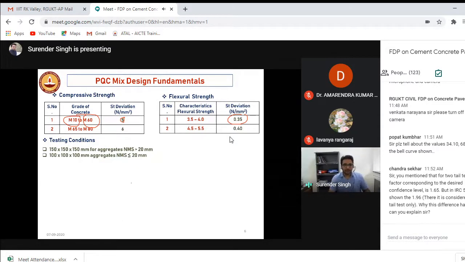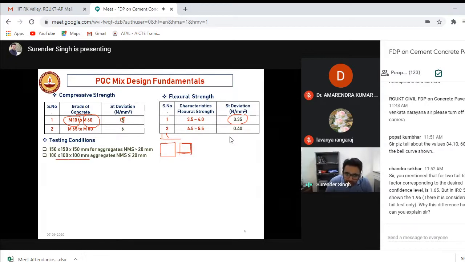So what they do, we have beams, we have cubes. Let's say cube. We consider the compressive strength, so we are framing the cubes. The cube size is generally 150 mm into 150 mm into 150 mm. That's how they are cubical. But we have smaller cubes also, 10 centimeter cubes.